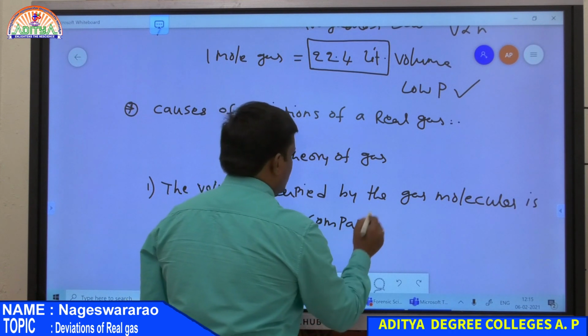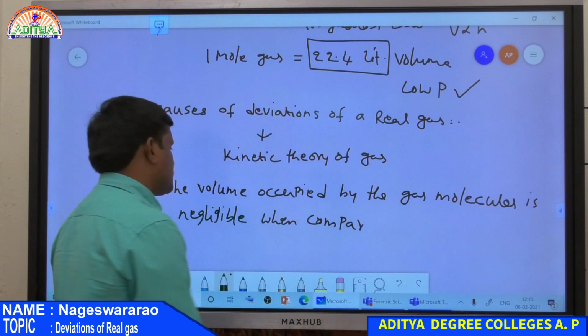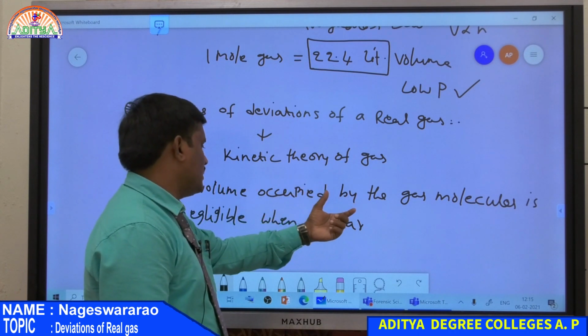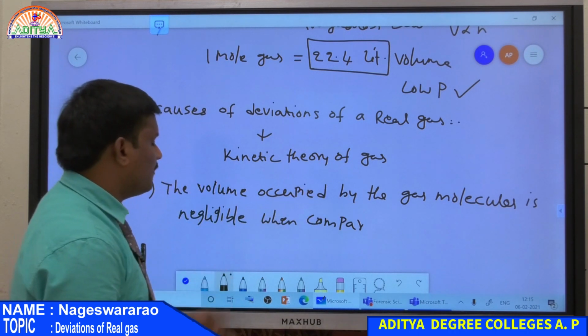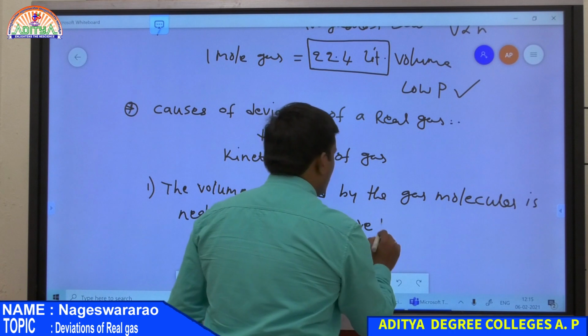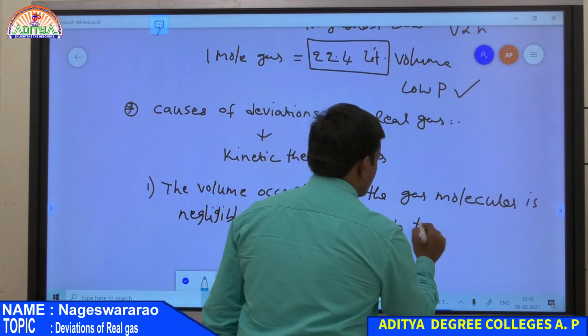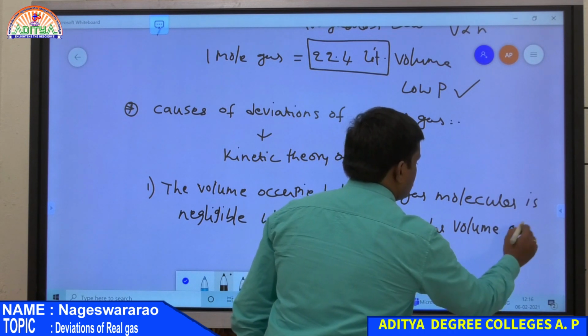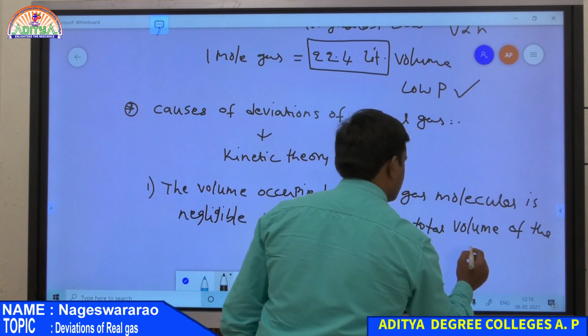So this is the first point according to the kinetic theory of gases. The volume occupied by the gas molecule is negligible when compared to the total volume of the gas or total volume of the container.